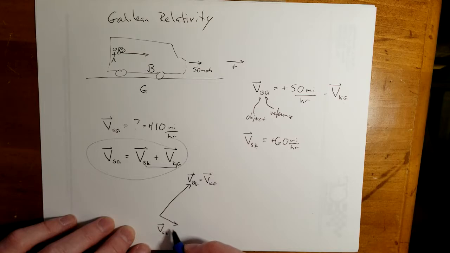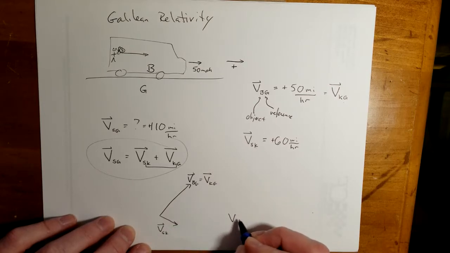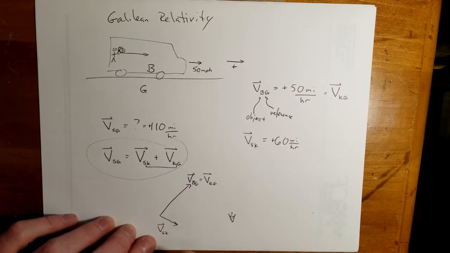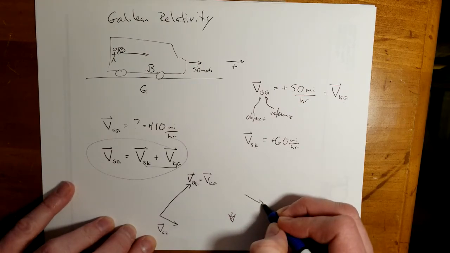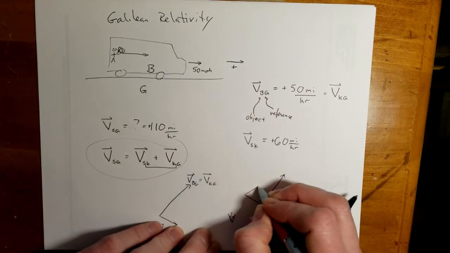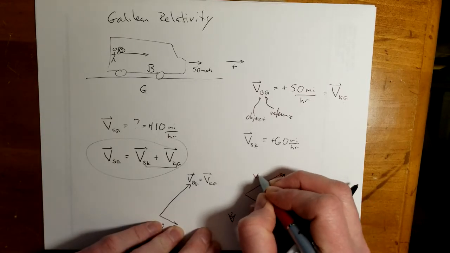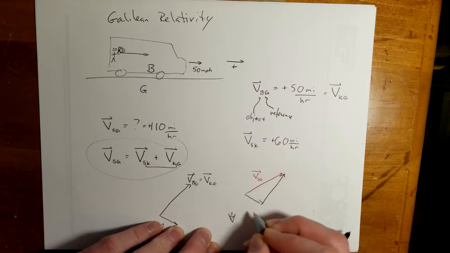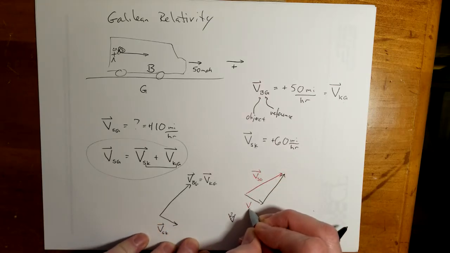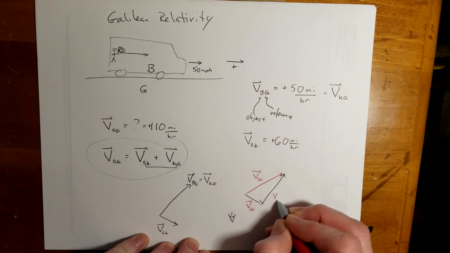So I'm going to take the velocity of the sphere with respect to the kid, and add to it the velocity of the kid with respect to the ground. That would be the vector of the velocity of the sphere with respect to the ground.